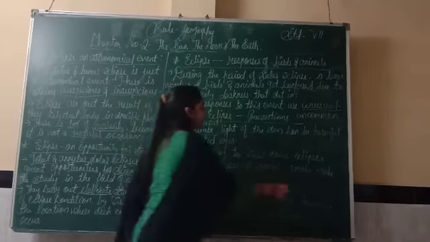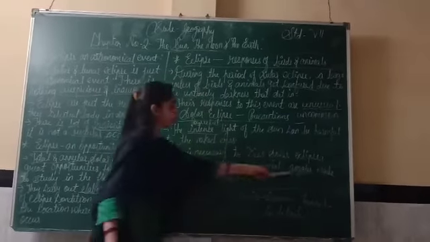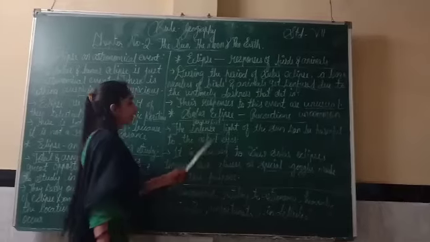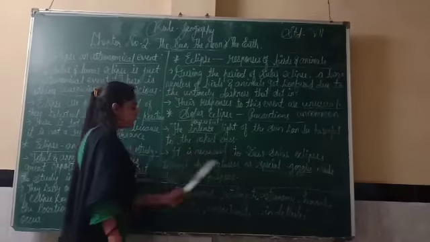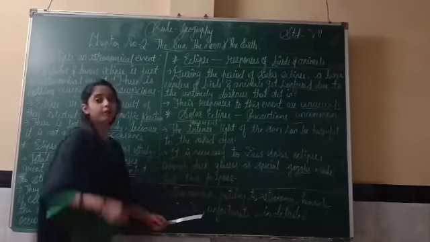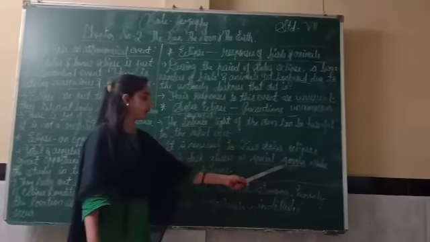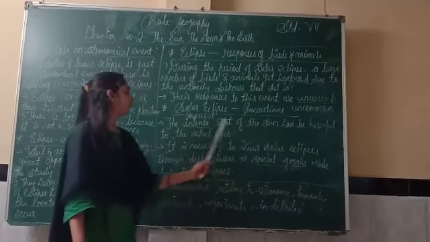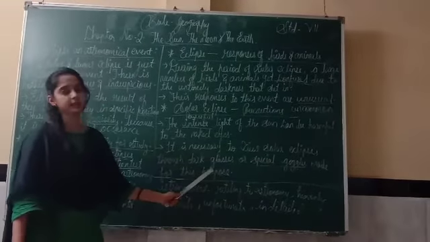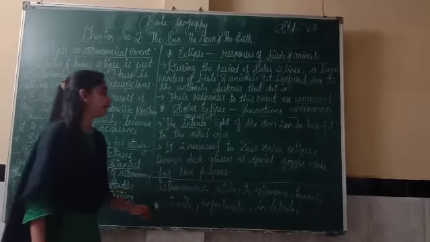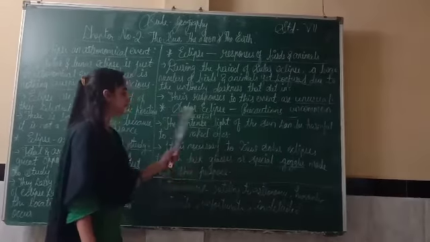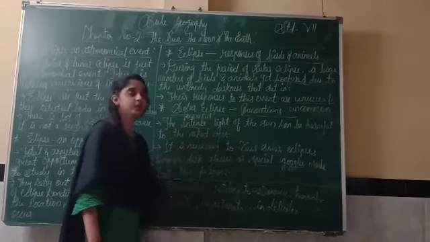Special goggles means the goggles which are made for viewing the solar eclipse. That special goggles you have to wear or use glasses to avoid this kind of problem. So these are some precautions we have to take for a solar eclipse.